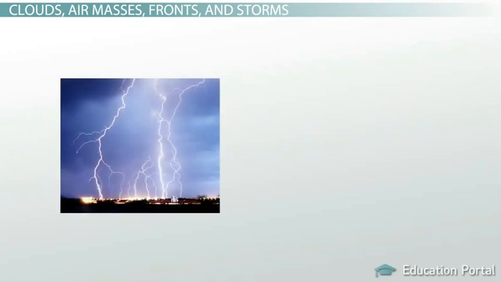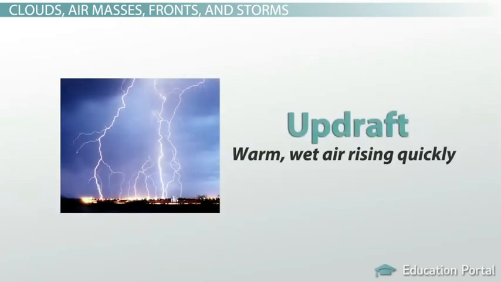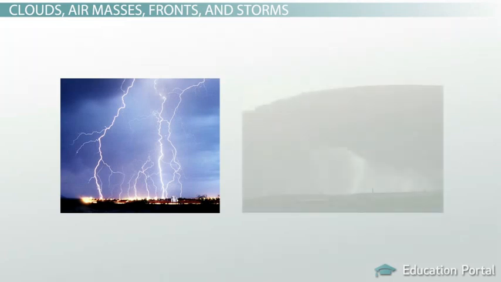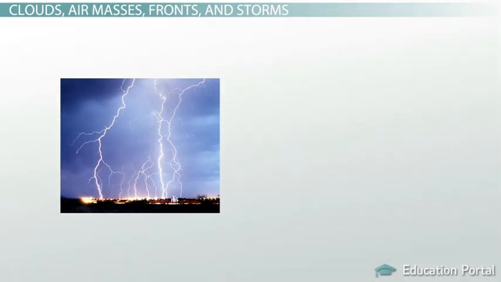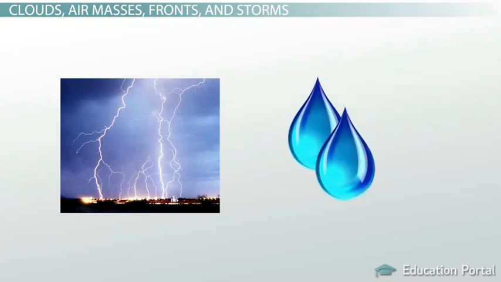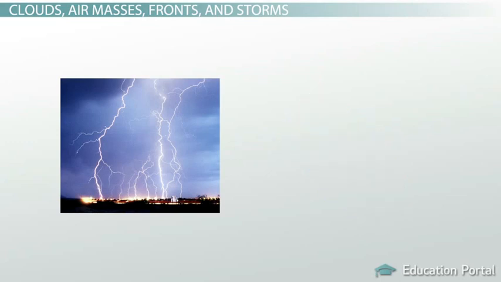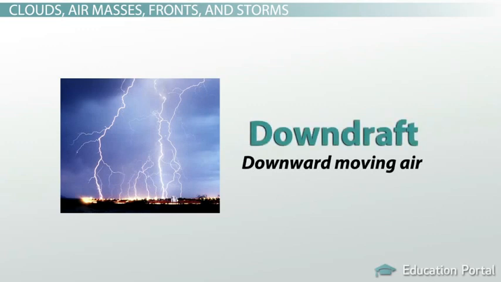Thunderstorms occur when warm, wet air rises quickly. This rising air is called an updraft. The updraft builds a large vertical cloud. The water inside the cloud falls back toward the ground, and as it does, it tries to convince all of its friends to come along with it. This collection of water droplets builds up until larger water droplets form that are heavy enough to push past the updraft and reach the ground as rain, creating a downdraft or downward moving air.